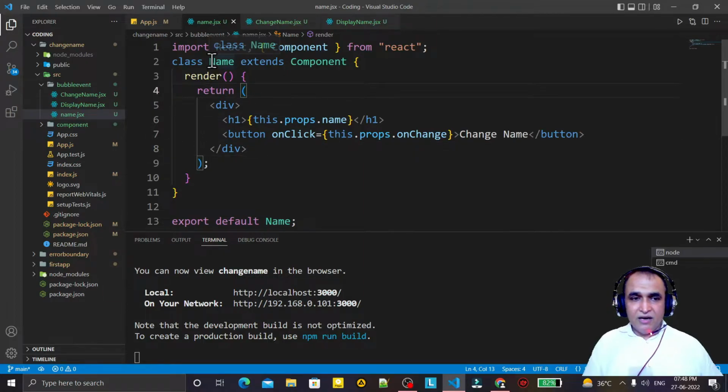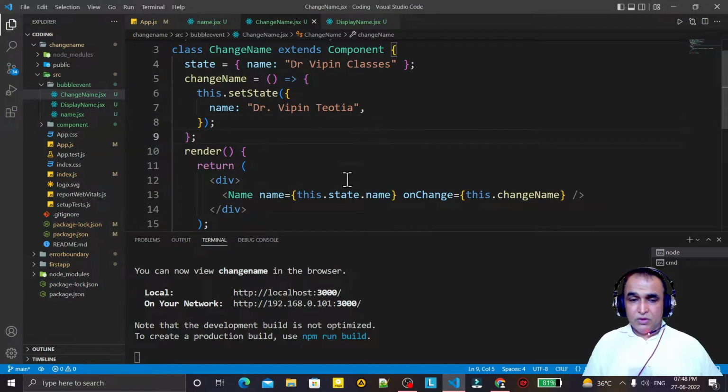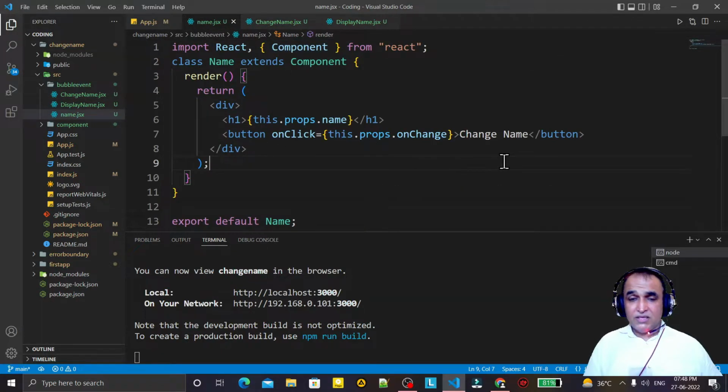Then this child component is called a controlled component. So this name is a controlled component, controlled by the change name component. So here we are passing an event, change name, as a property, and we are executing it from the child level.